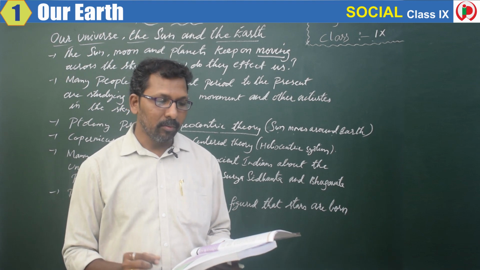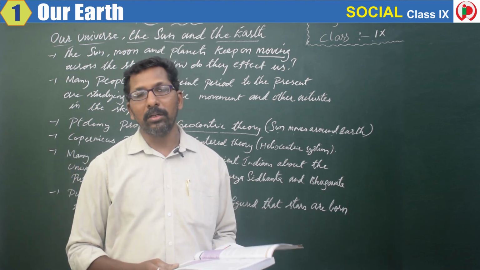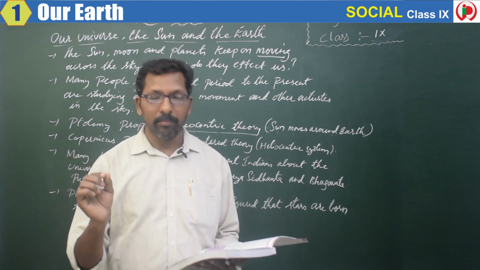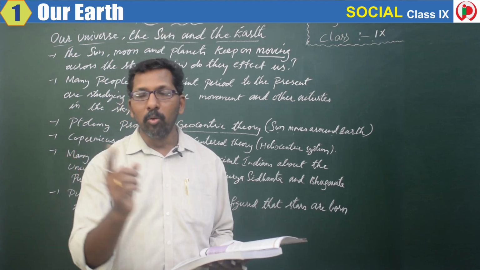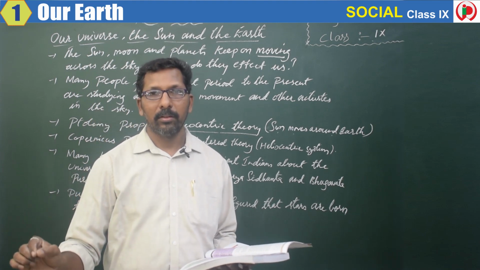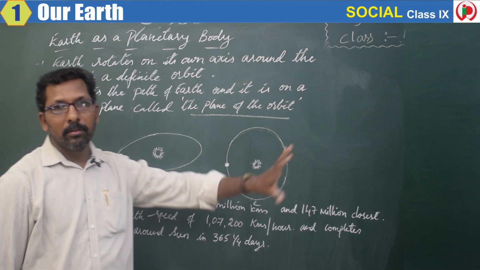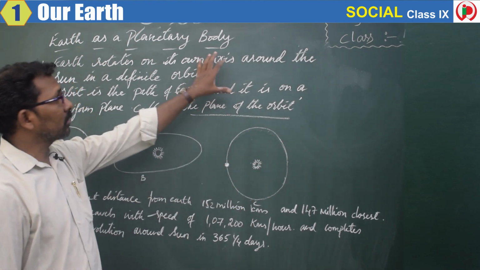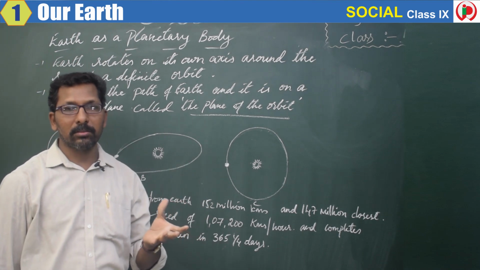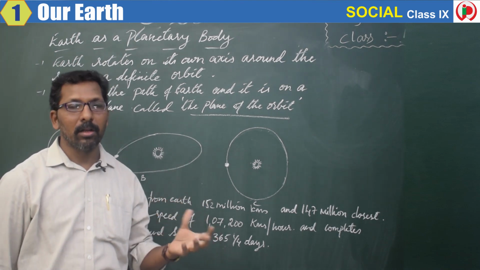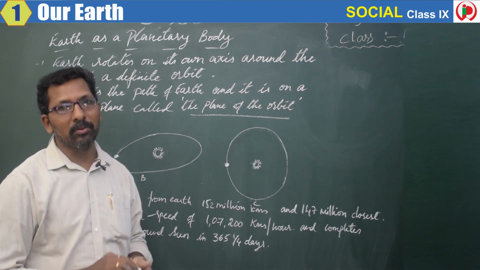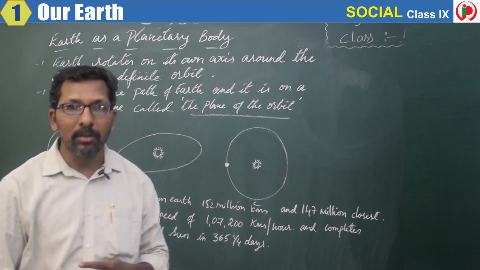The next topic we are going to discuss is Earth as a planetary body. Earth as a planetary body means the movement of the Earth, which we have already learned in the 8th class. In the previous topic we discussed the universe, how the stars and planets move, and a small introduction was given about this, and what scientists are doing today.